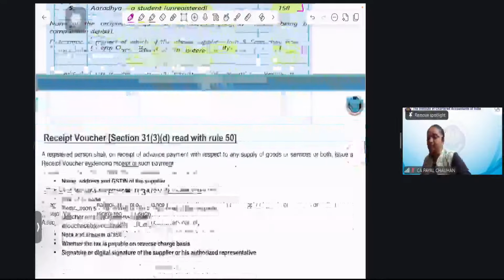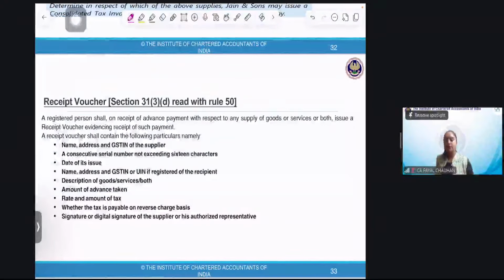Perfect. Now, receipt voucher. I'll ask you, I'll not explain. We've done invoice. I promised I'll be covering invoice and the other documents as much as I can. So, receipt voucher.